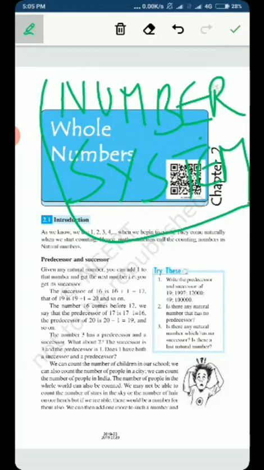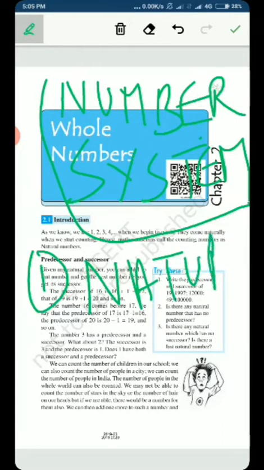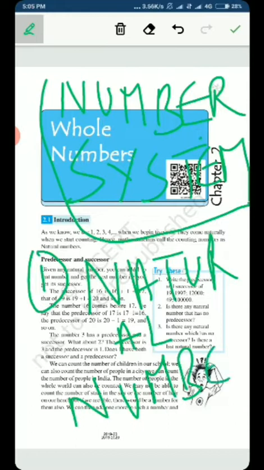The number system gives us the first category of numbers, and that category is known as natural numbers. I have written it here for you. What are the natural numbers? In the previous chapter also I talked about natural numbers.